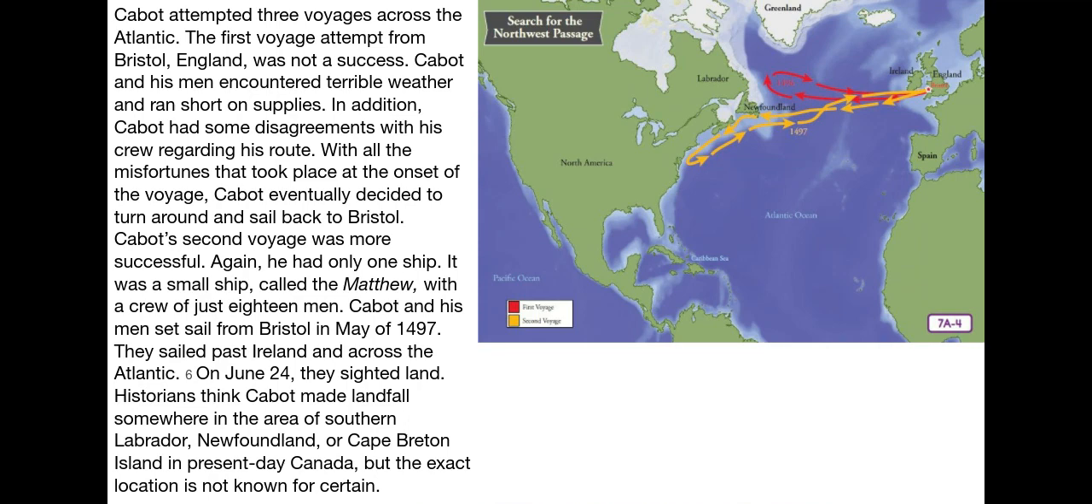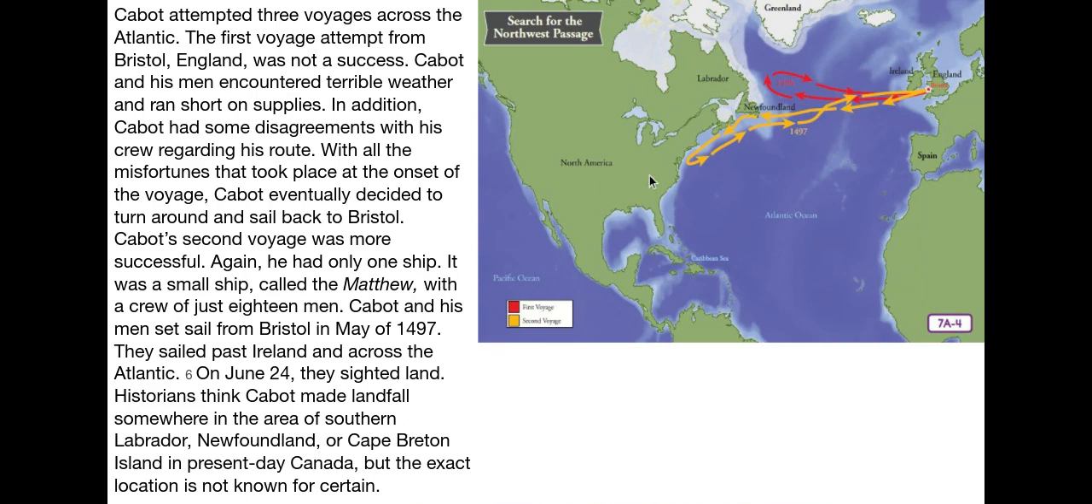Again, he had only one ship. It was a small ship called the Matthew, with a crew of just 18 men. Cabot and his men set sail from Bristol in May of 1497. They sailed past Ireland and across the Atlantic. On June 24th, they sighted land. Historians think Cabot made landfall somewhere in the area of southern Labrador, Newfoundland, or Cape Breton Island in present-day Canada, but the exact location is not known for certain.